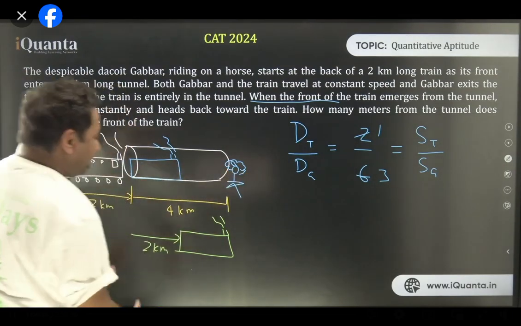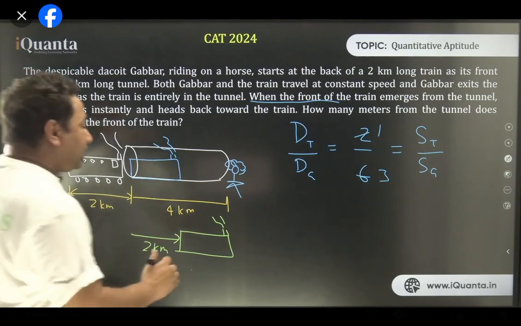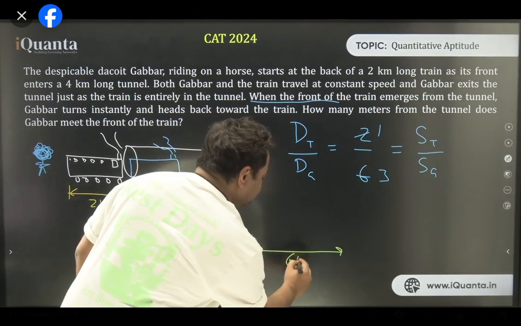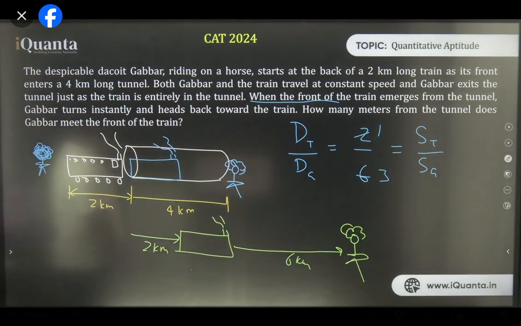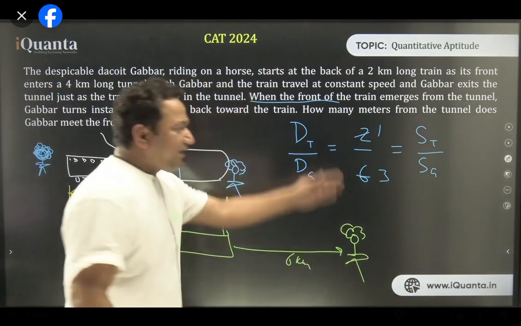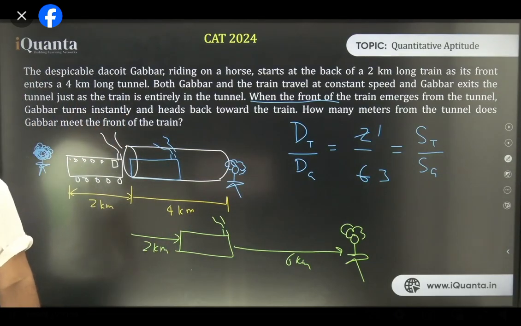Two was there earlier, two more. If the train has moved 2 kilometers more, Gabbar must have moved 6 kilometers more. Right? Is that right, everyone? The train moved 2, Gabbar moved 6. That is the ratio. Is it clear to everyone now?